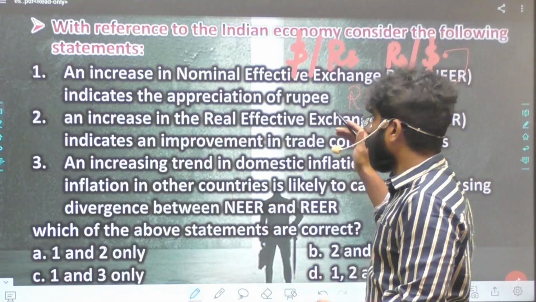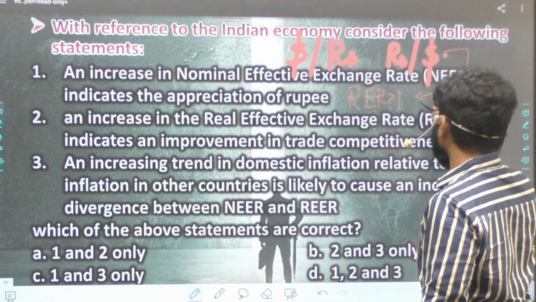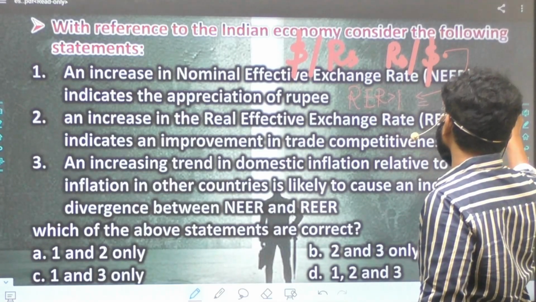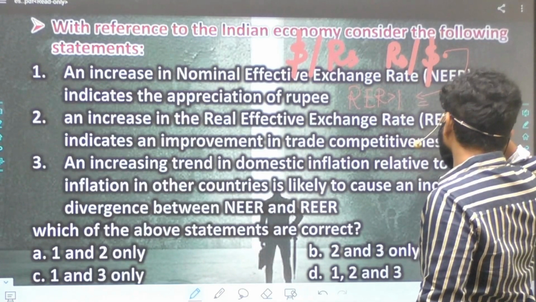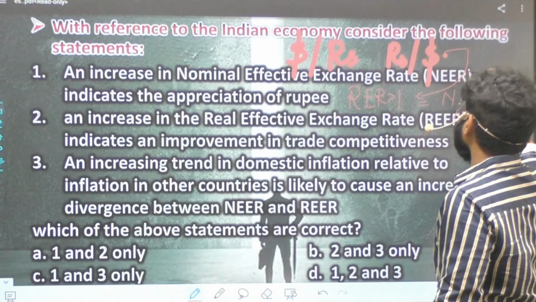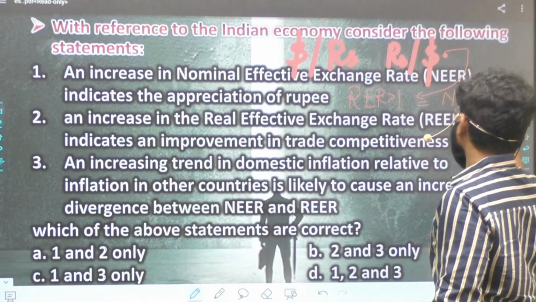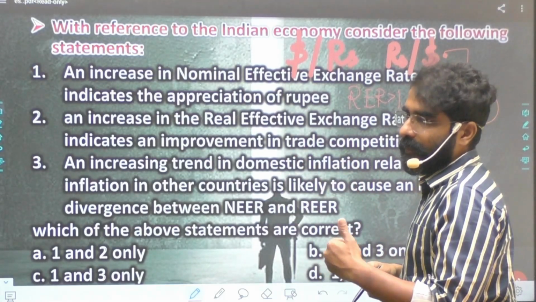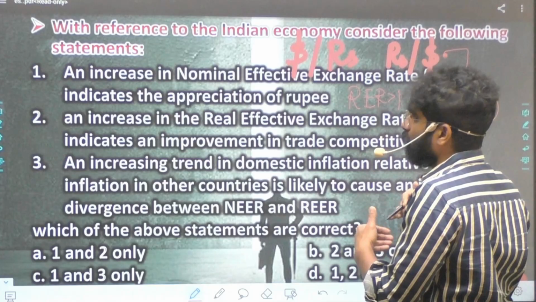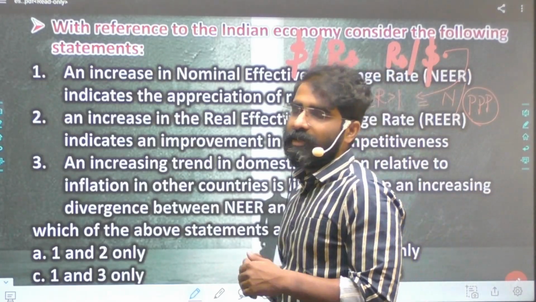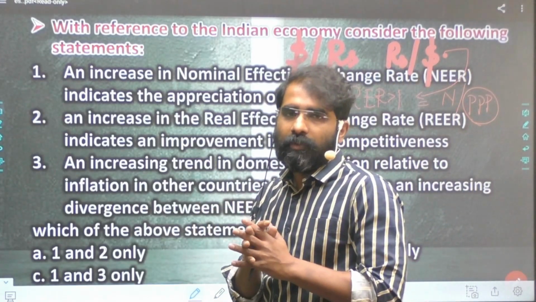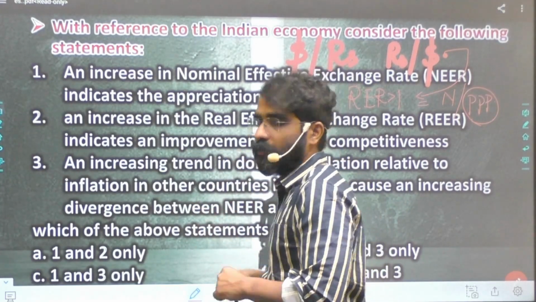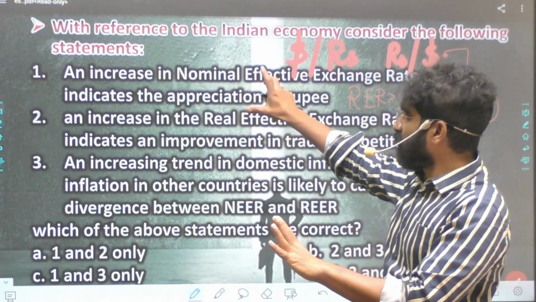For example, real exchange rate is equal to nominal exchange rate divided by PPP exchange rate. This is what we have done. Now here we are taking it as rupee to dollar. Everything we are calculating as rupee to dollar, 70 rupees. So nominal also we are taking as rupee to dollar. When you take rupee to dollar, $1 is 70 rupees. But dollar to rupee, it becomes 1 by 70. So it becomes reverse. This understanding we have to keep in mind for solving this question.